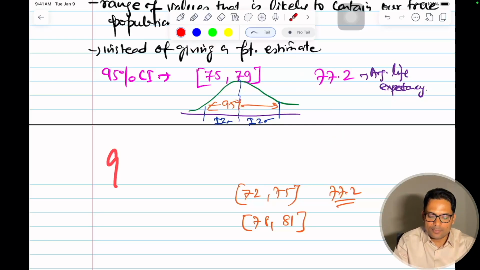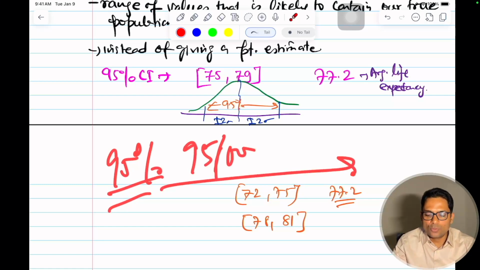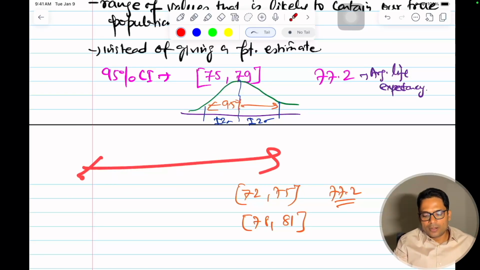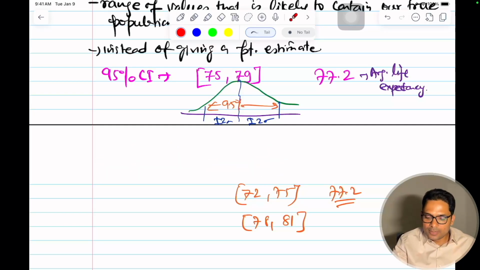In the long run, I'm telling you 95 out of 100. If I do it multiple times, then 95% of those calculated confidence intervals will include my true population mean. I hope that is clear. Let me give you an example.